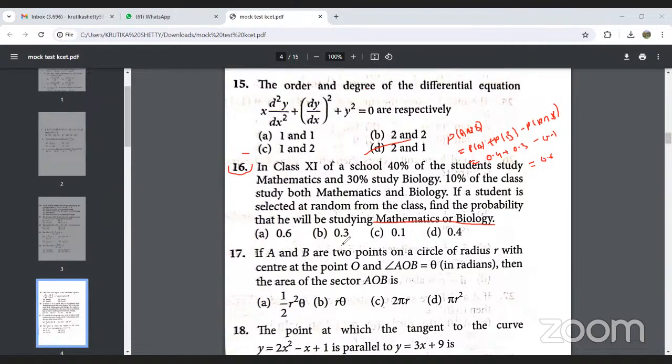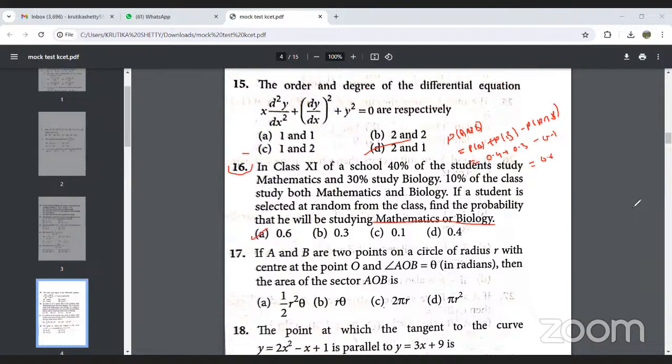So option A will be the right answer. 60% will be studying mathematics or biology. Those who have not done it, you can use the formula and simplify it.